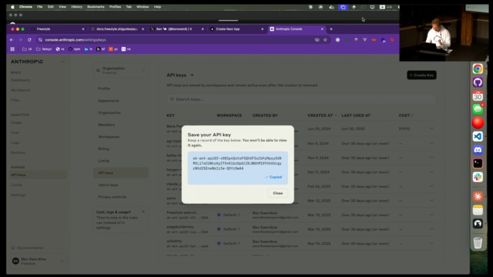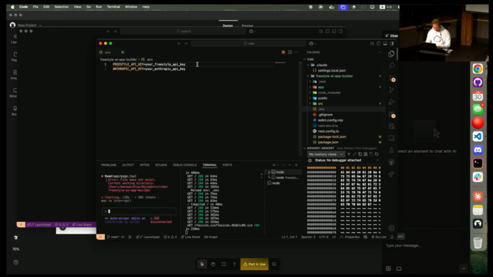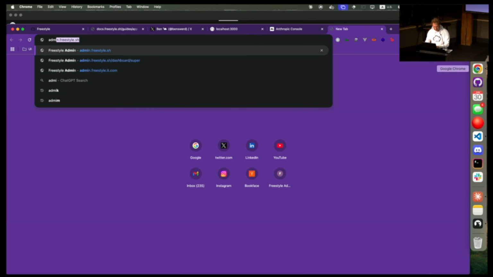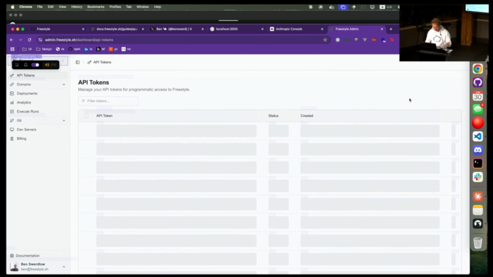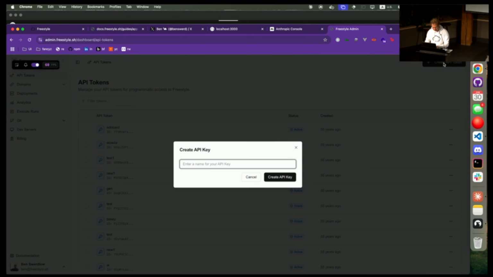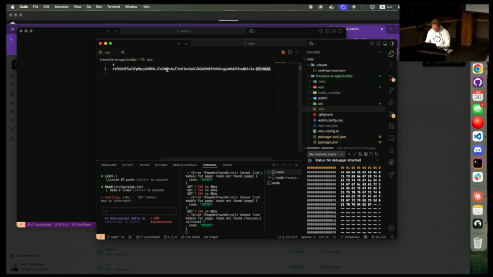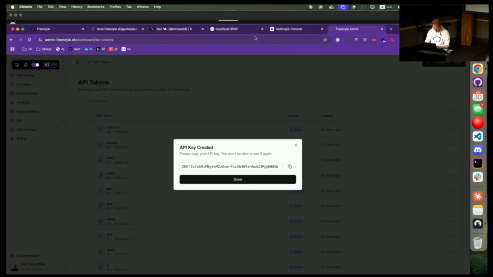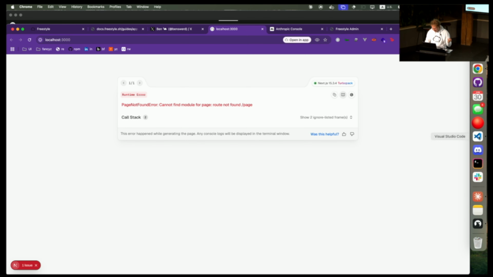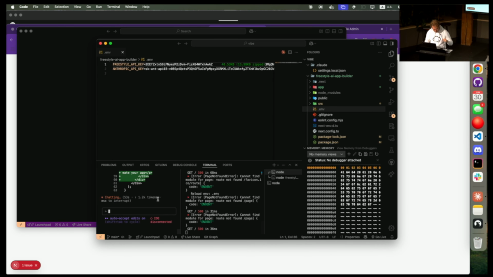We got the API key. Anthropic API key going in here. We got the Freestyle key in admin.freestyle.sh. Let's put that in here. OK. And now we should, if I come back, hopefully have a talk. And come on, buddy, you can do this. I'm rooting for you.